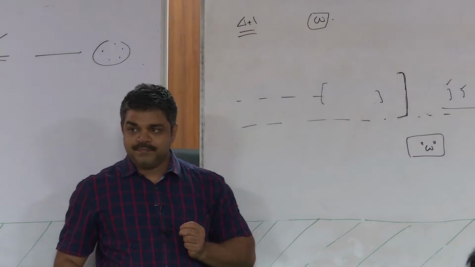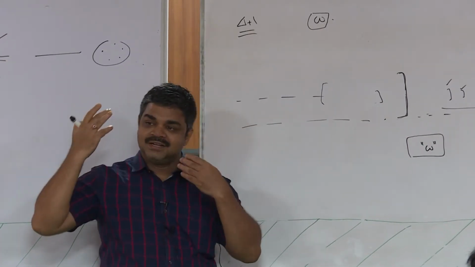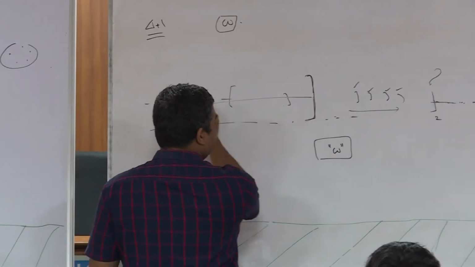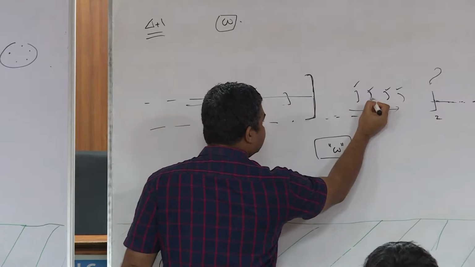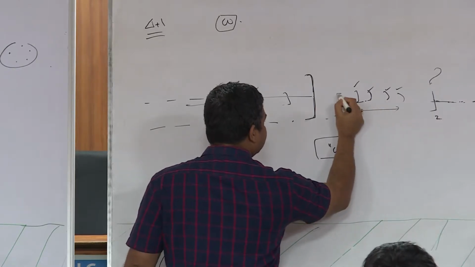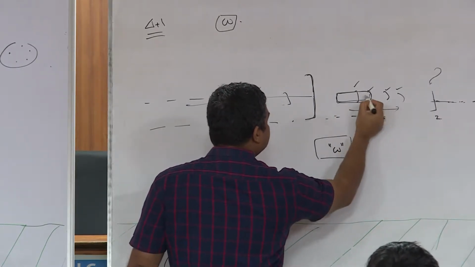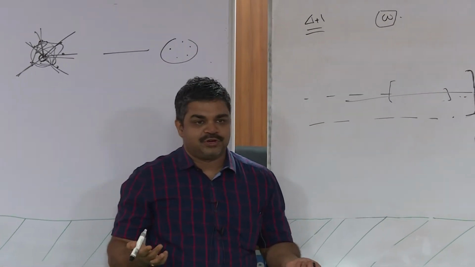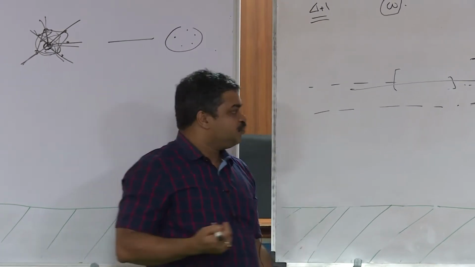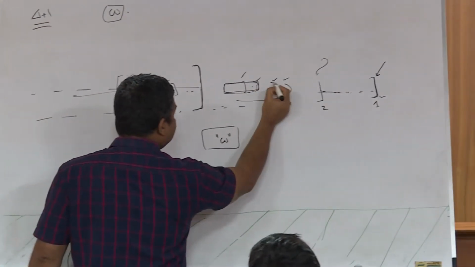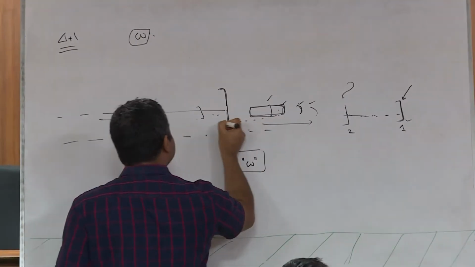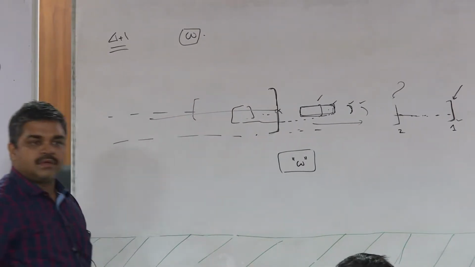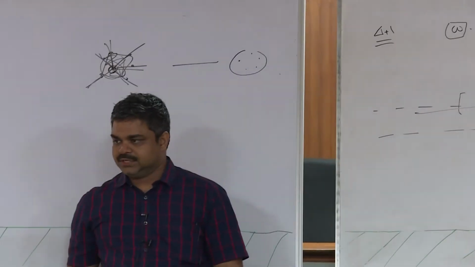Only those which started before this point can be neighbors of this interval. If one started after the end, it would not even intersect with this, so it is not my neighbor. So among the intervals ending after this, only those which start before this can intersect with it.